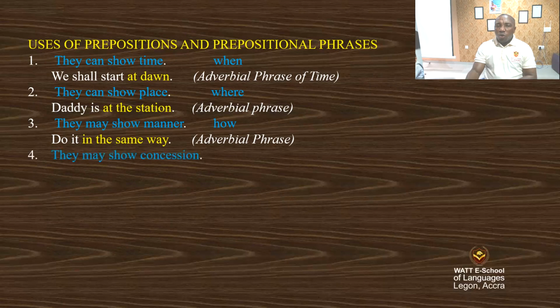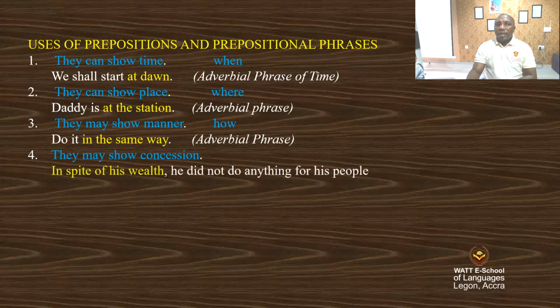They may show concession. Let's look at one example. In spite of his wealth, he did not do anything for his people. It means that he had a lot of money, a lot of properties, but he couldn't do anything at all for his people. Now, in spite of his wealth is an adverbial phrase of concession.